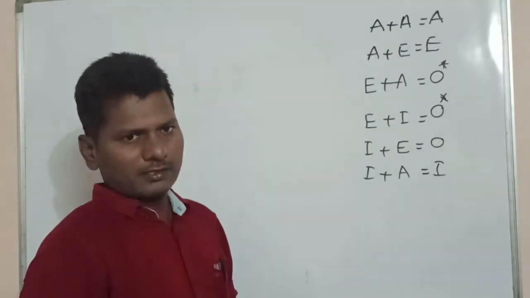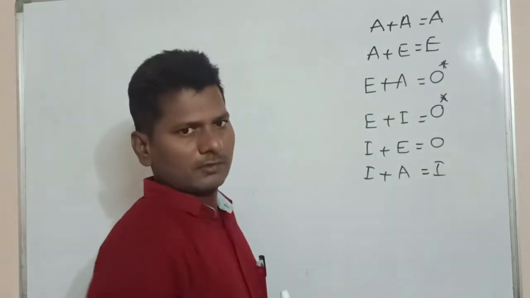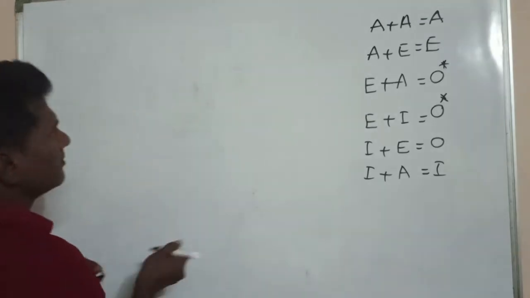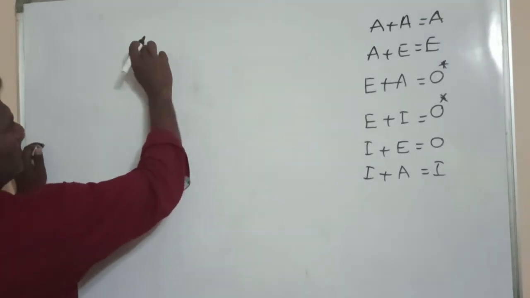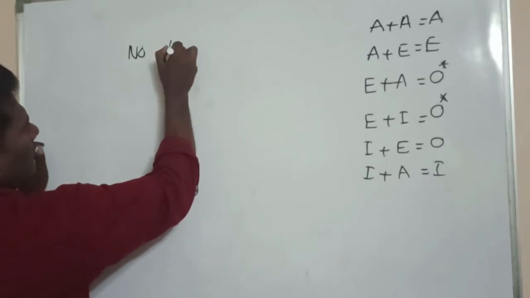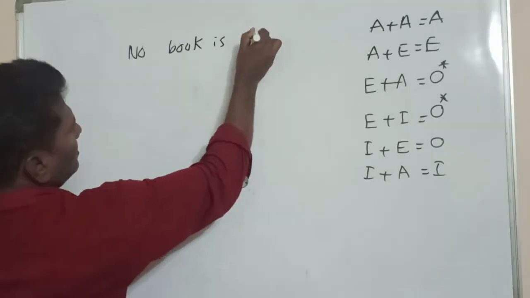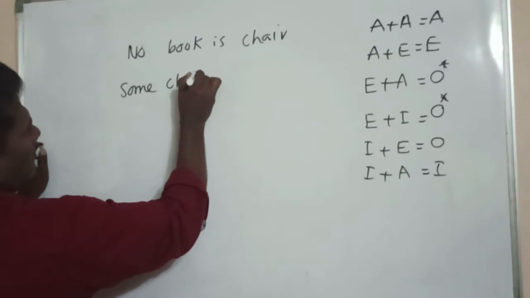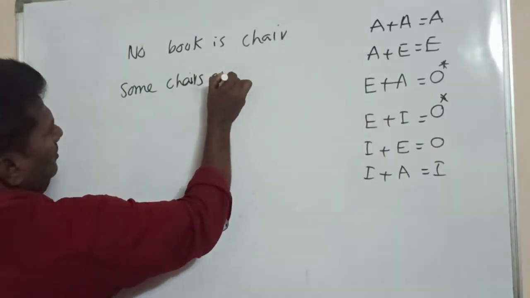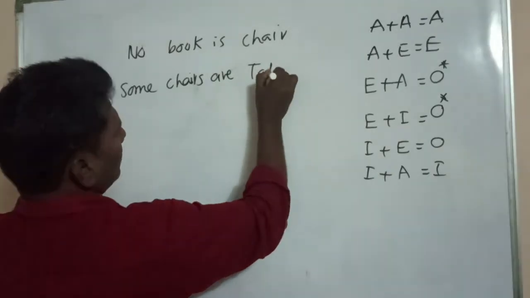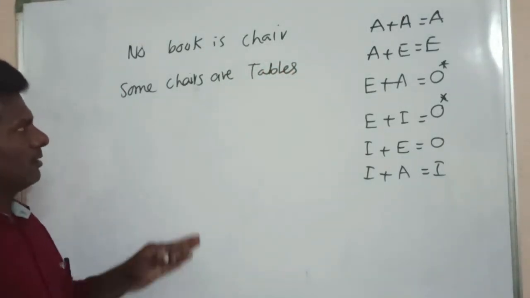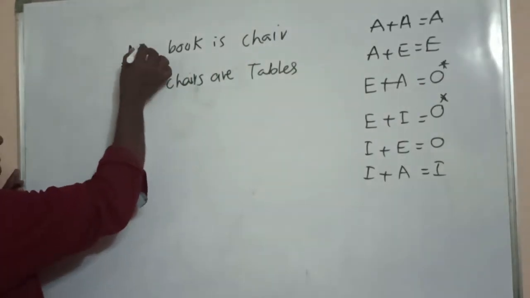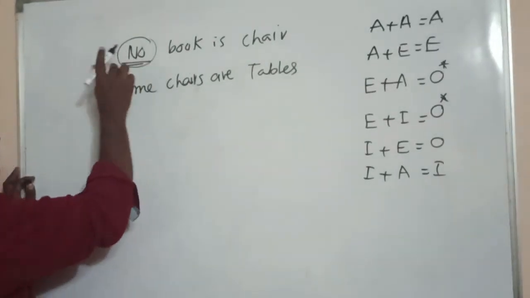In these formulas we have a star. Why we put a star, I will give you clarity. Example: No book is chair. Some chairs are tables. Here I took two statements. This statement starts with "No", so this is E type.